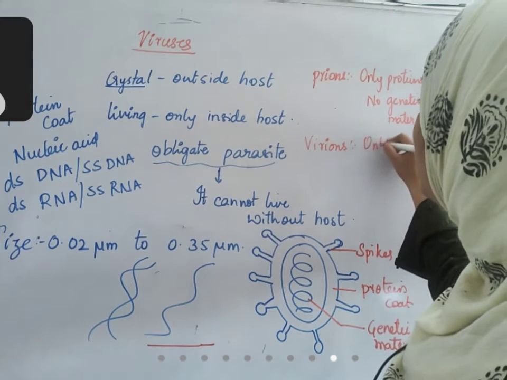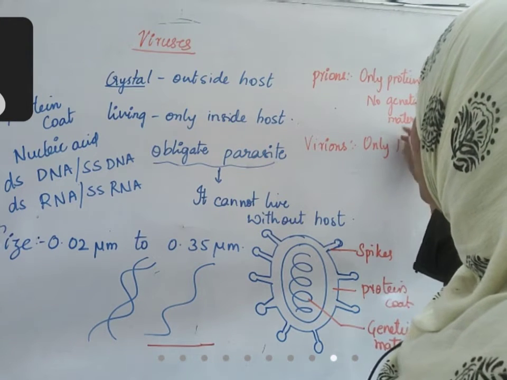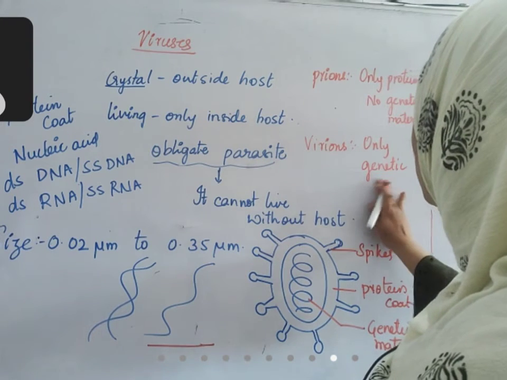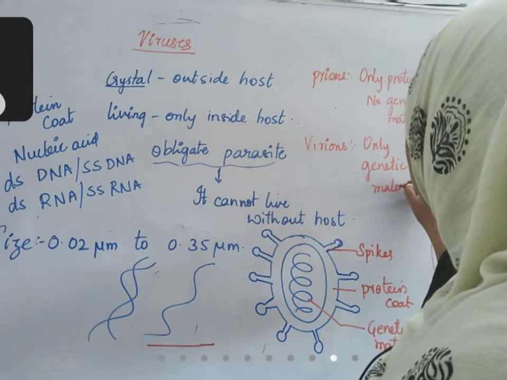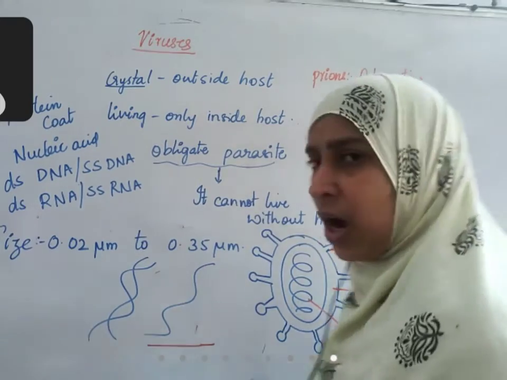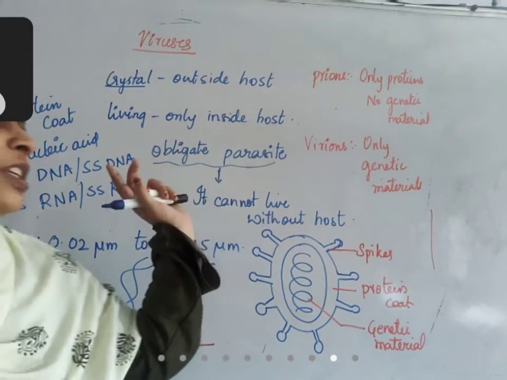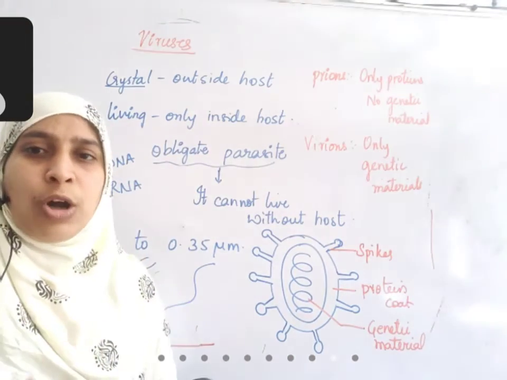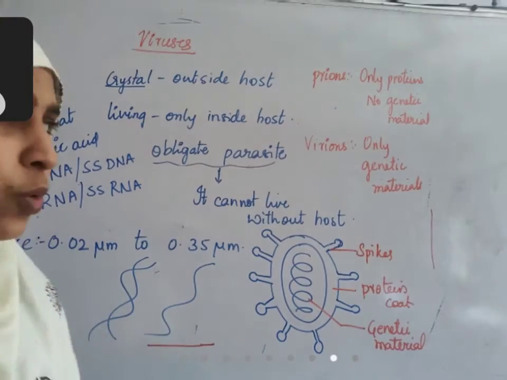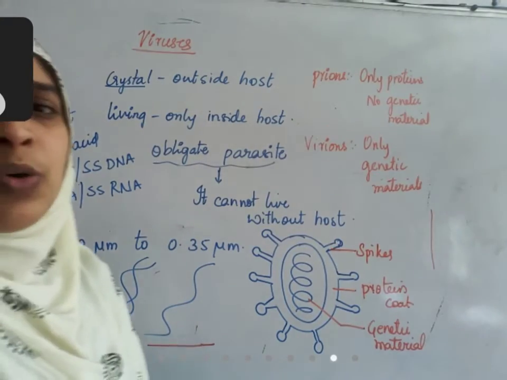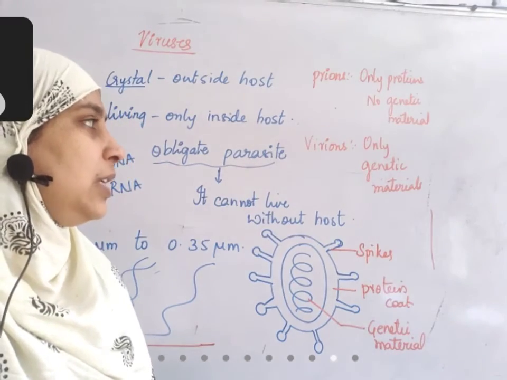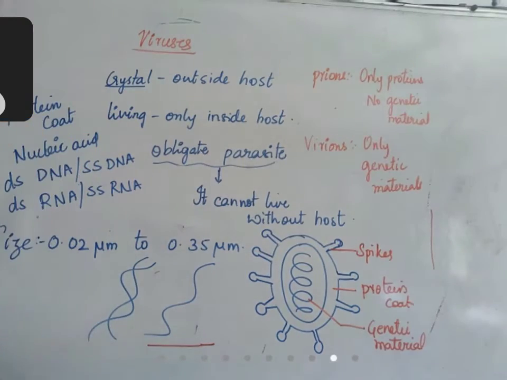They have only genetic material, and they do not have any protein coat. Outside the body of an organism, it's just a particle floating in the air, present in water bodies or any other material around us. Anywhere it can be present. Okay, if only protein is present, it's a prion. If only genetic material is present, it's a virion. If both are present, it is a virus particle.